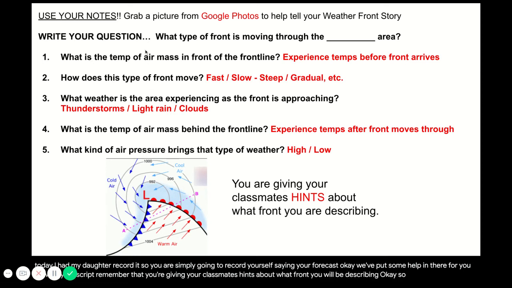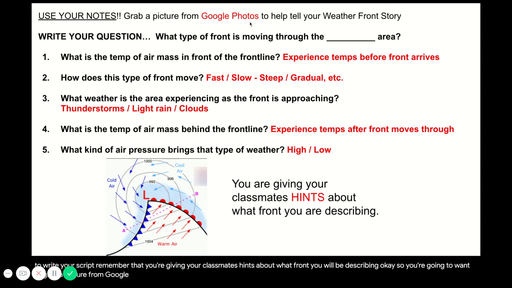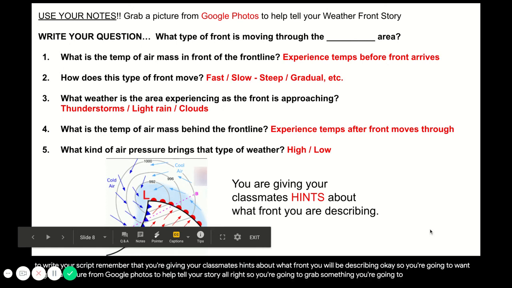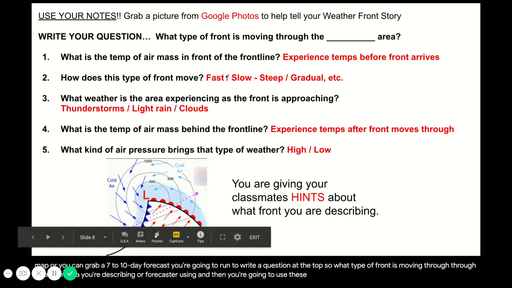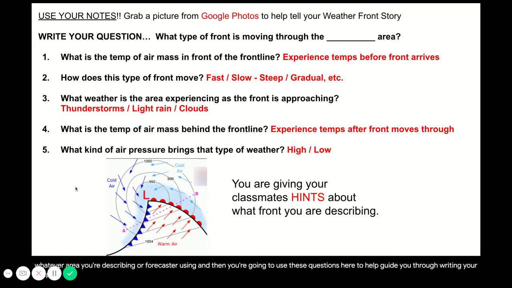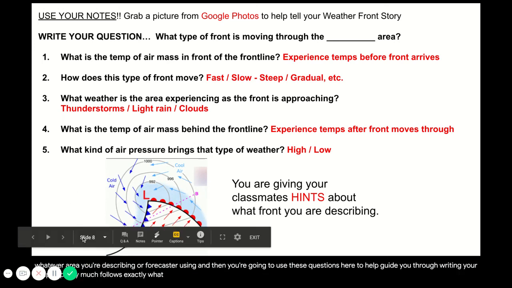Okay, so you're going to want to grab a picture from Google Photos to help tell your story. You're going to grab either a weather map or you can grab a 7 to 10 day forecast. You're going to want to write a question at the top. So what type of front is moving through whatever area you're describing or forecast you're using? And then you're going to use these questions here to help guide you through writing your script. It pretty much follows exactly what I had written before as your example.